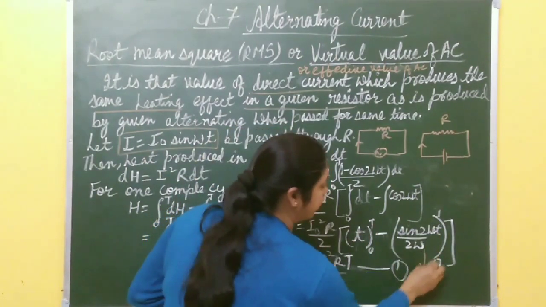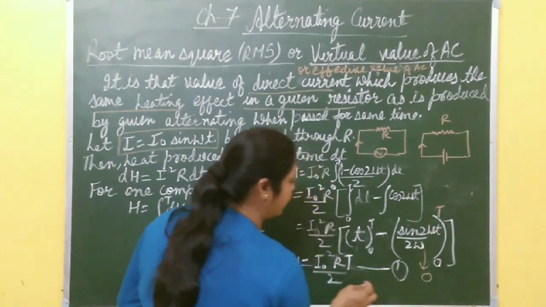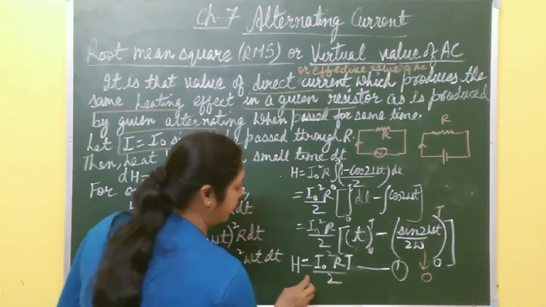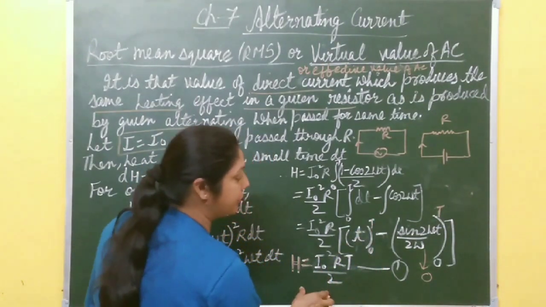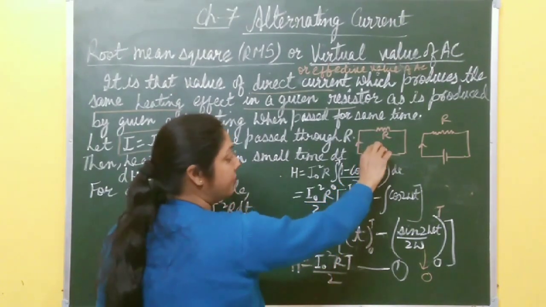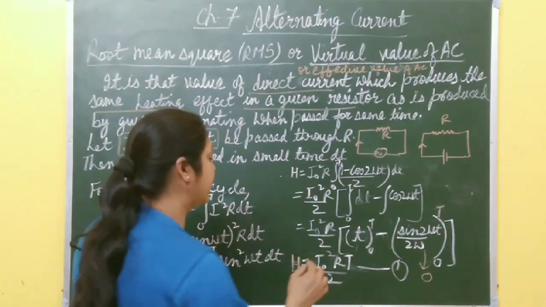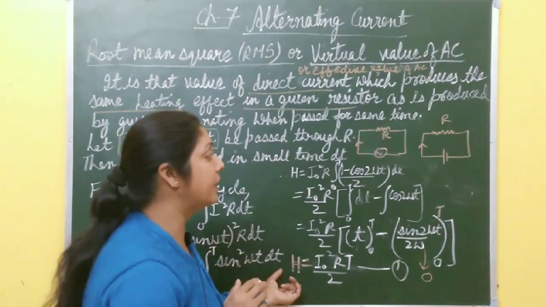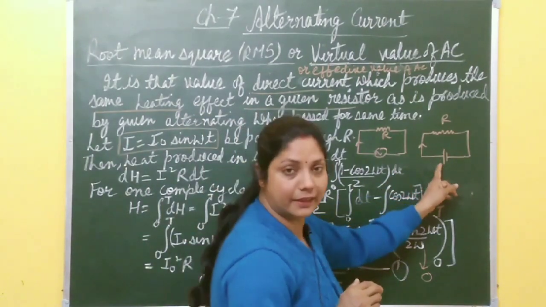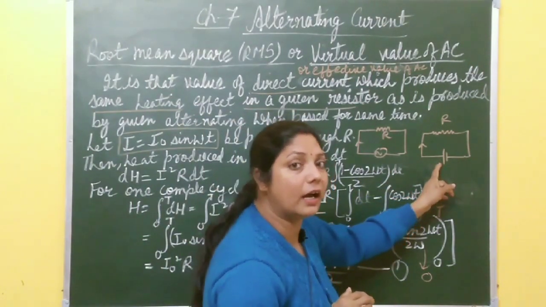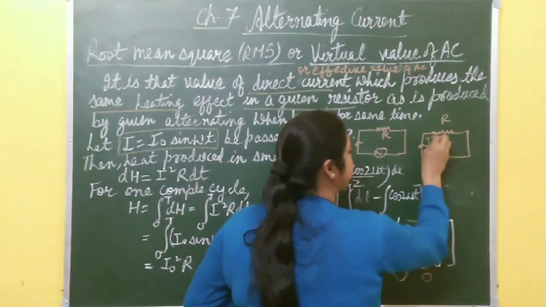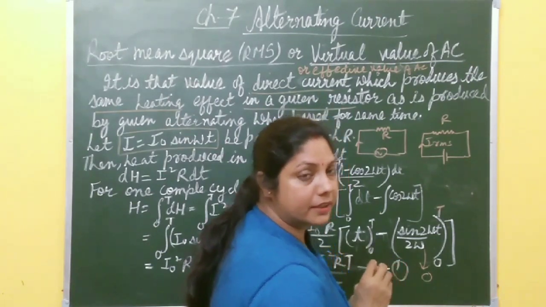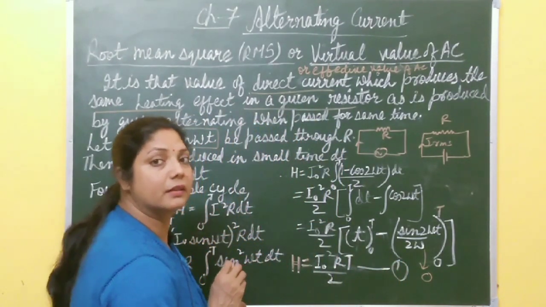Now over one complete cycle 0 to T, the value of this one is 0, and when you put the limits here you get T minus 0, which means only T. Now this much amount of heat is produced in this circuit when passed for one complete cycle: I naught square R T by 2. Now the same amount of heat in the same time is produced by this direct source, and that current is called I RMS. Let us suppose I RMS current flows through this circuit. Now it also produces the heating effect, H equal to I RMS square R T.